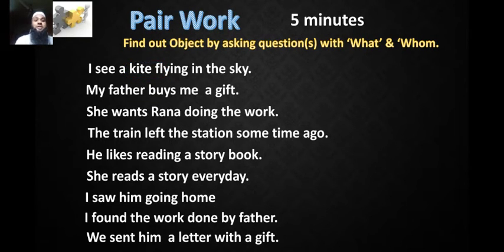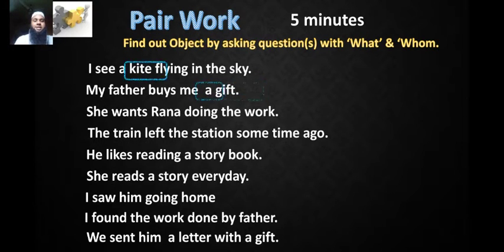So a gift is an object. Again, another question. Whom does my father buy a gift for? The answer, me. So here are two objects, a gift and me.